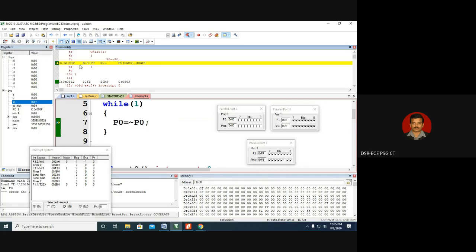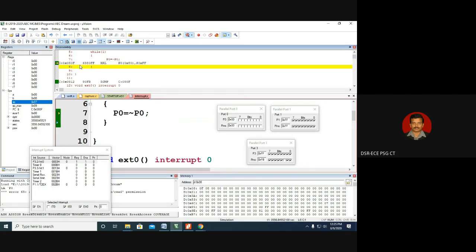And as per our discussion, always in the main routine, only one instruction will get executed, and it will check for interrupts.